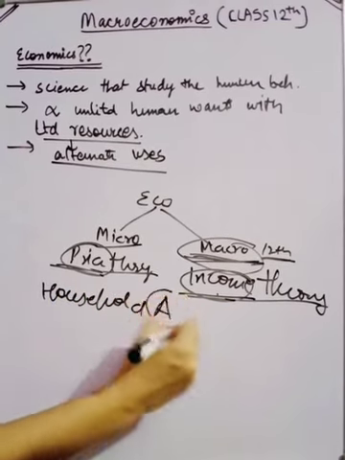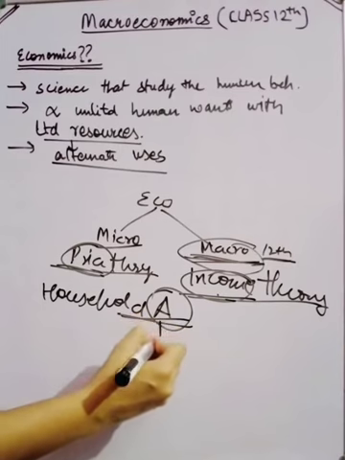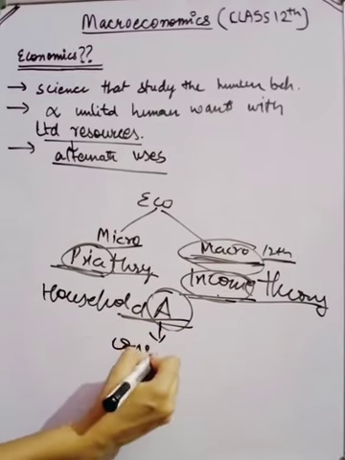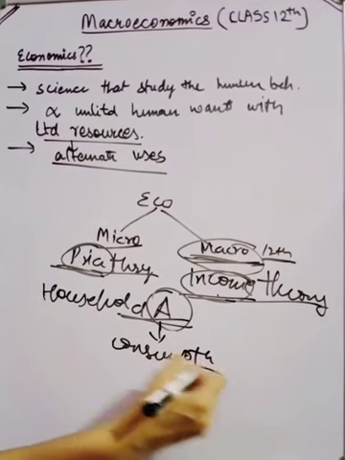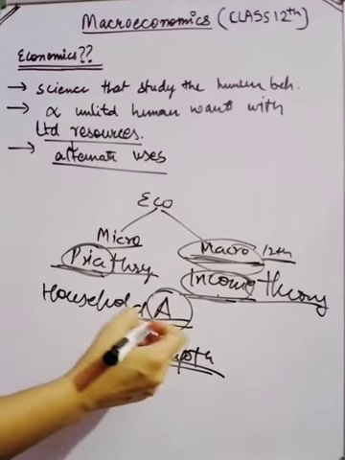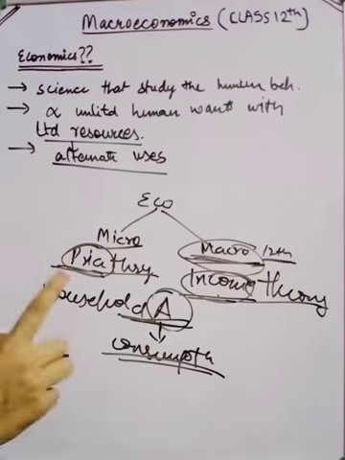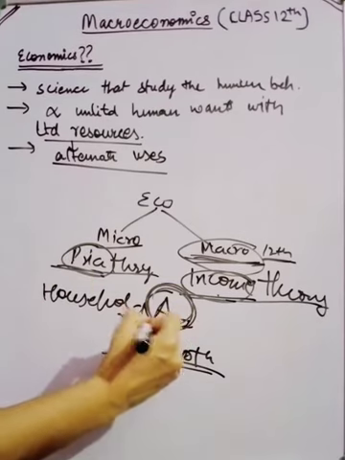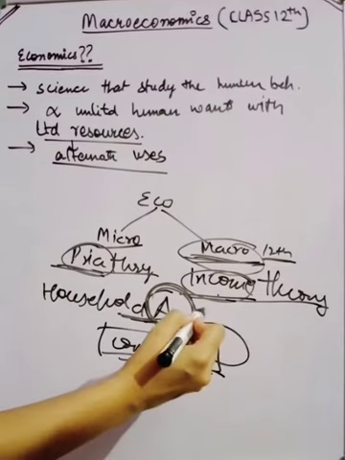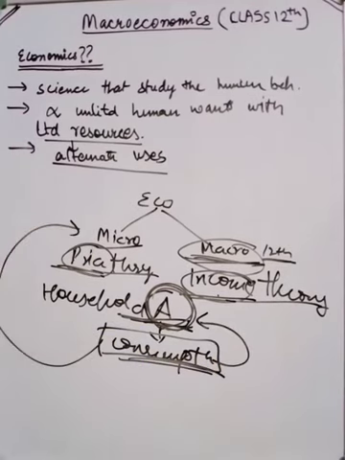Household A. The expenditure that the household is spending is called the consumption expenditure, because the income that we are using is done for the consumption, whether consumption is in the form of savings or the products or the services that we are consuming on the daily basis, right? So the household A, if I am just talking about the household A of the economy and studying about the consumption by just this household, then I am doing the microeconomic study.